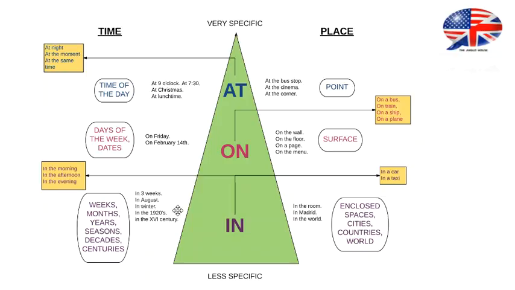Okay, so here you have at, on, in, and their uses. These three prepositions can also be used to indicate places. And the same occurs as with expressions of time. We go from less specific to very specific. But we'll see when they're used to indicate place farther on in the chapter.